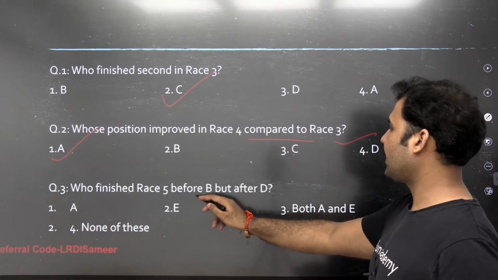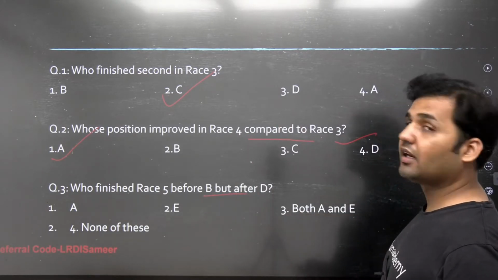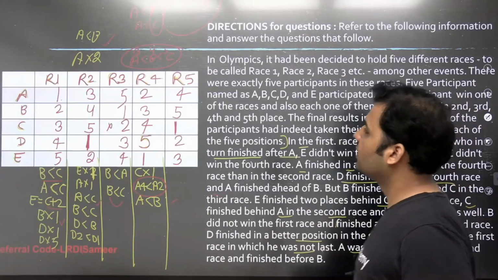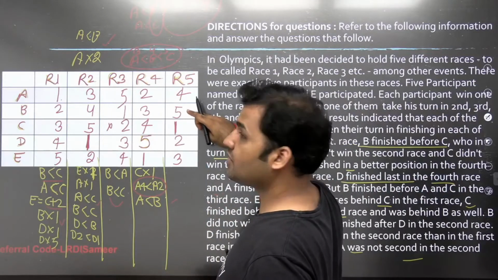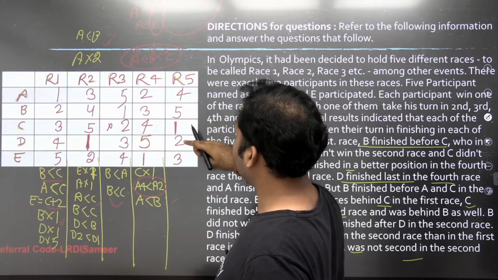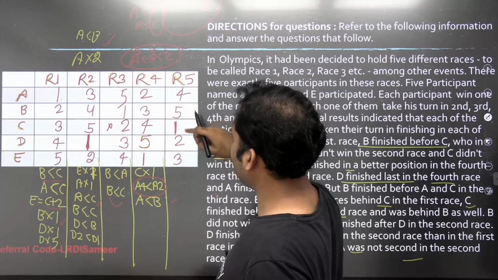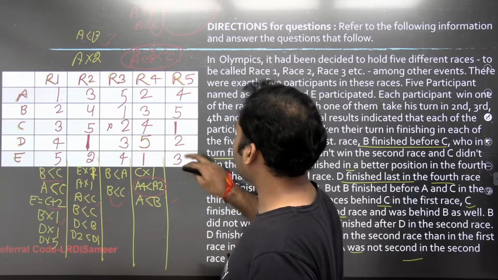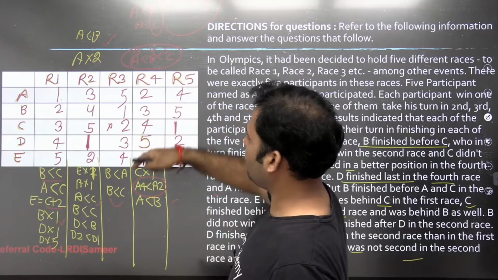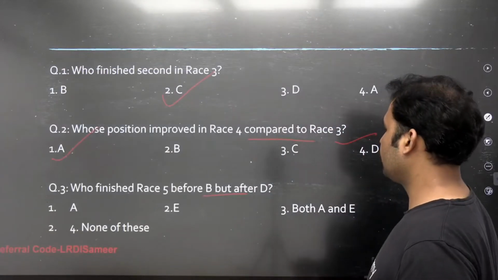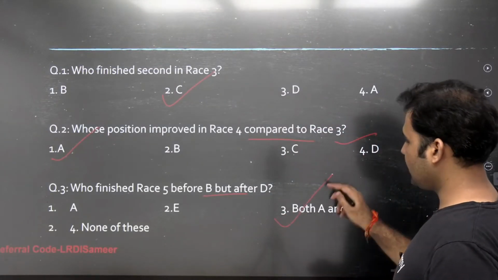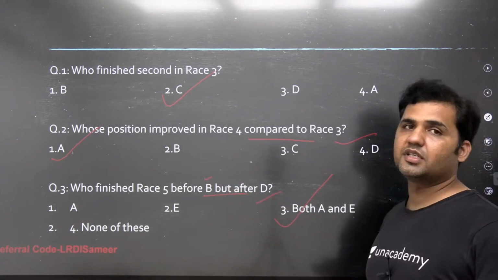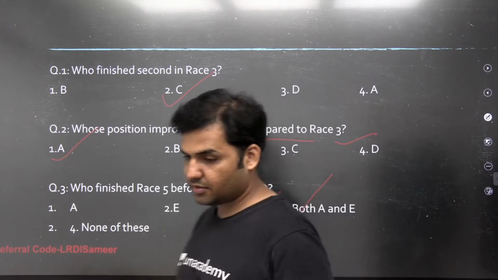Who finished race 5 before B but after D? In race 5, the person finishing before B, that means before 5, but after D, that means after 2. That means the person would be getting a rank of 3 or 4, which would be either A or E, right? So both A and E will be the answer. Both A and E are finishing before B but after D, right? So these are the questions and the set is completely solved.